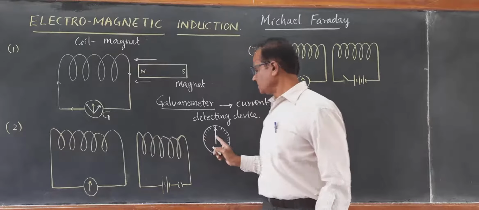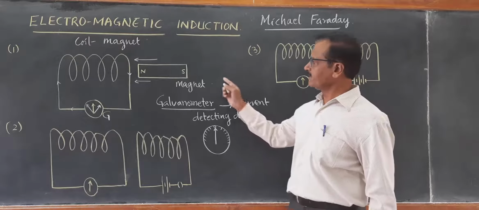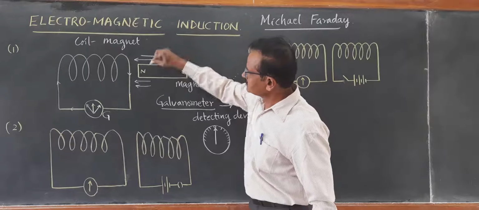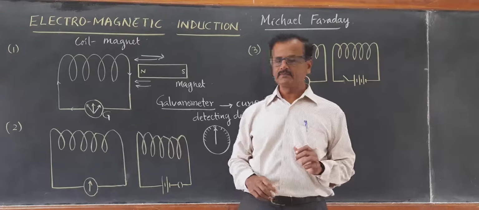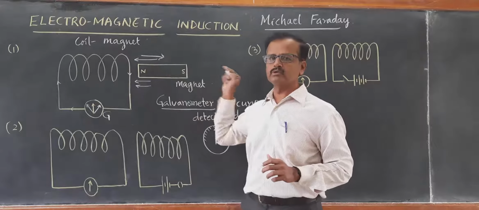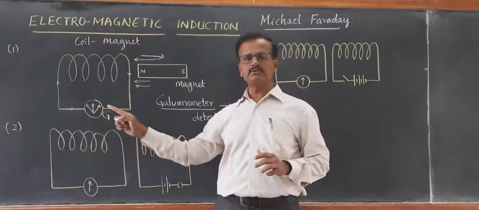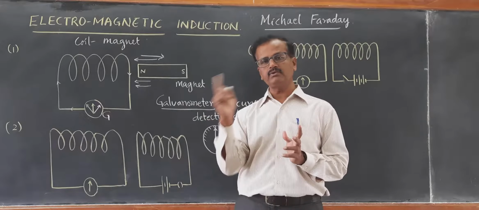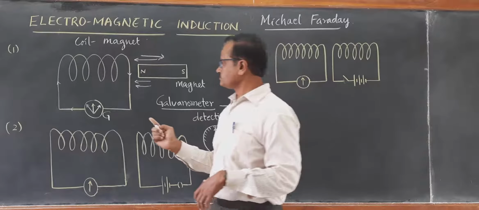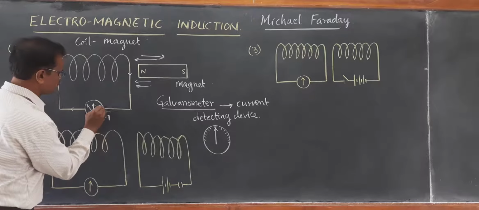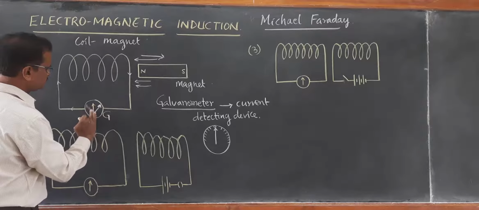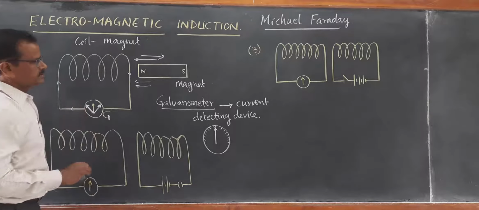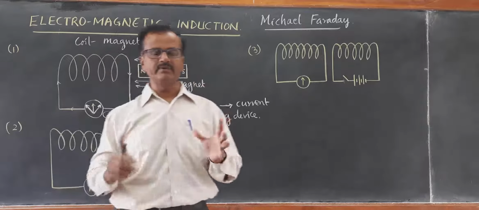The galvanometer did not show any deflection. It means only when the magnet was in motion, either inwards or outwards, there was a deflection in the galvanometer. As long as the magnet was moved in and out, he could observe the deflection towards left, towards right, towards left and towards right. When he moved in, the deflection was towards right. And when he moved out, the deflection was towards left. The actual direction of current we will find out later.